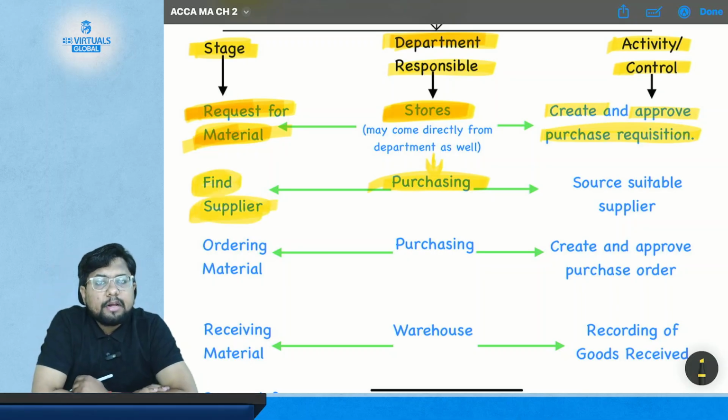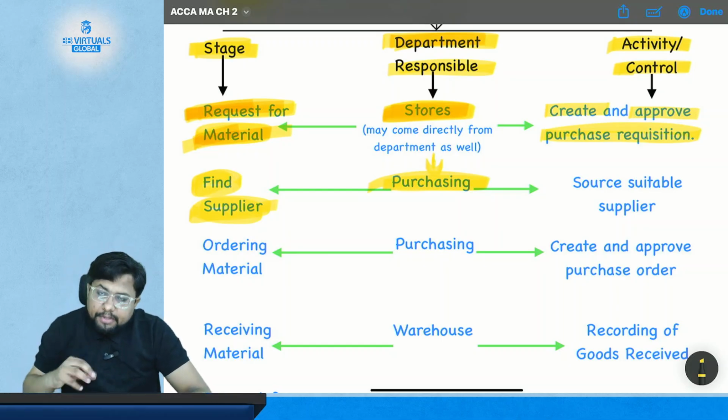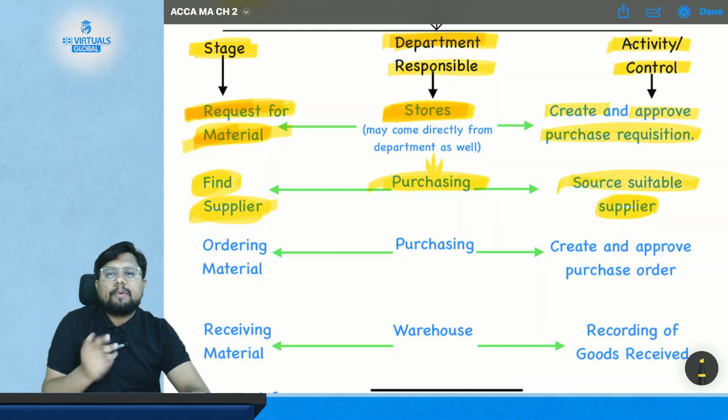Purchasing department will find the supplier. And after finding the supplier, what is the control here? That it is the source suitable supplier. What is the suitable supplier here?